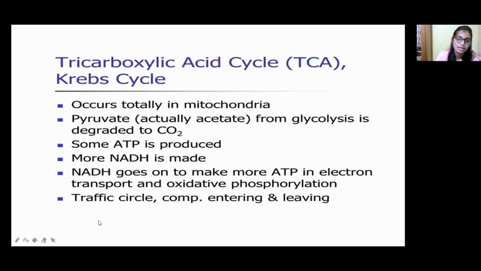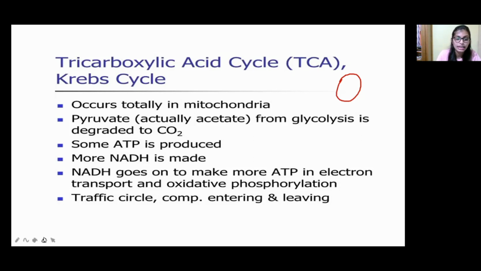It is also called a traffic circle. Why? Because, for example, this is a TCA cycle, and here there are many interlinkings, for example fatty acid synthesis and also some glucose metabolism.